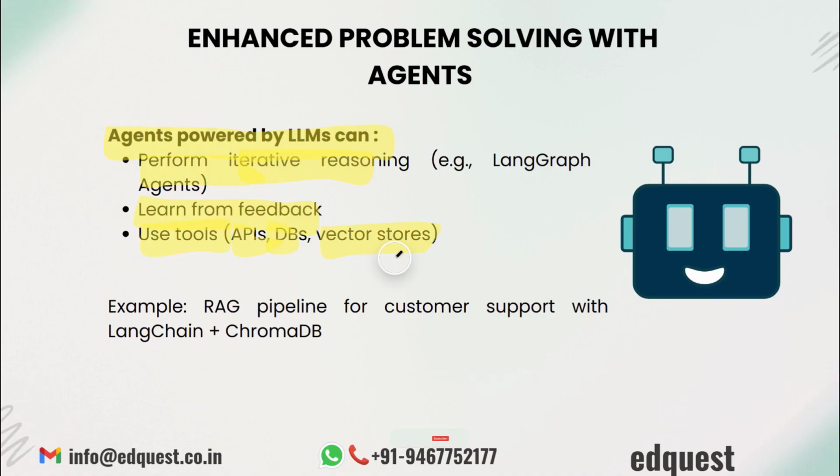It doesn't just answer FAQs. It searches an internal knowledge base using a RAG pipeline, determines user intent, and can even escalate an issue with an automatically generated summary for human review. Or take a legal assistant agent. It can review documents, cross-reference past rulings, and summarize legal risk, all autonomously. This is where problem solving meets autonomy. You are not programming a step-by-step solution. You are giving the system tools and it figures out the path. That's the power of agents.